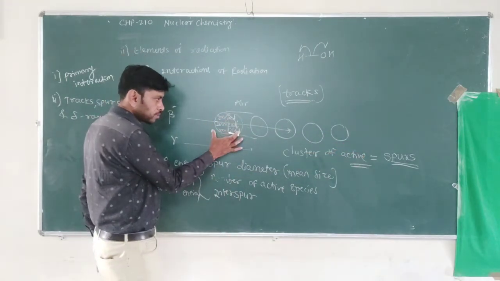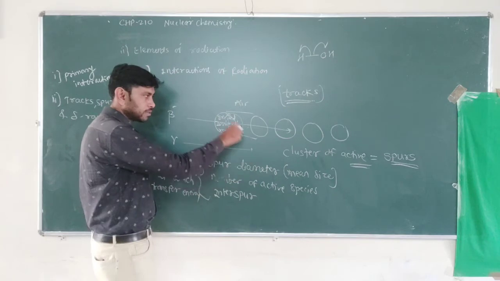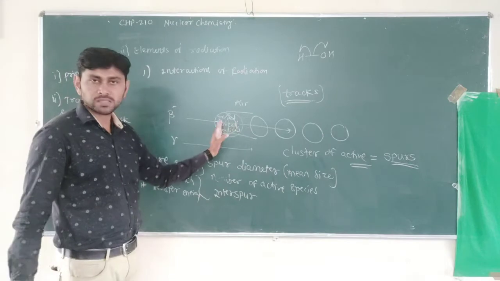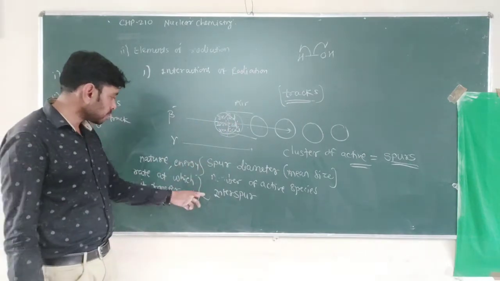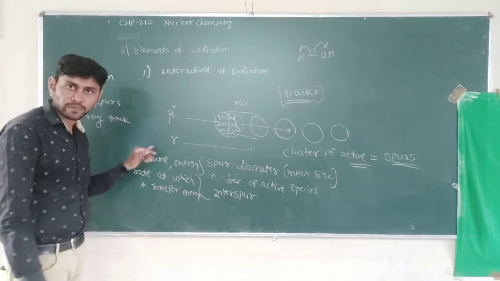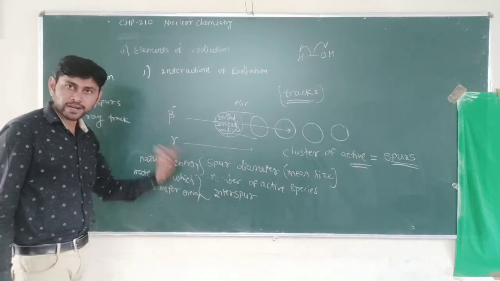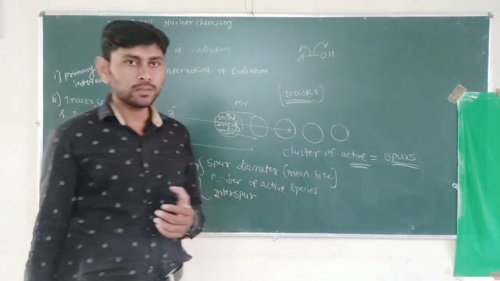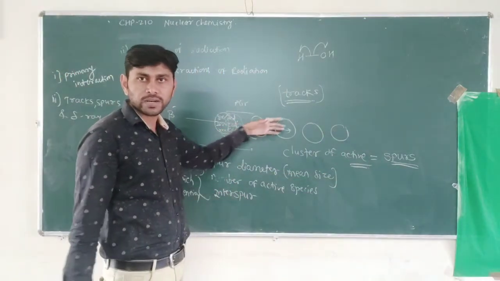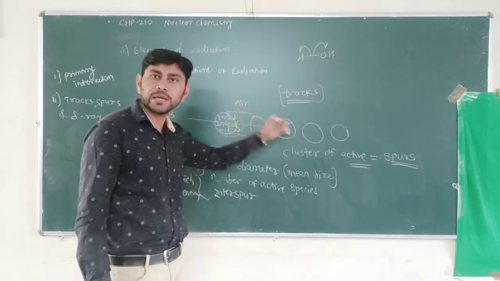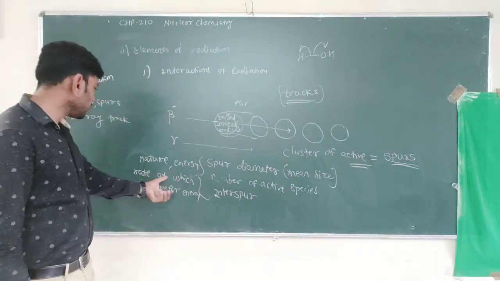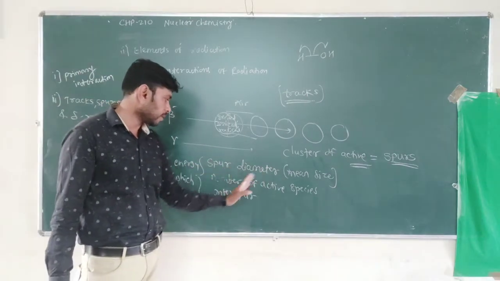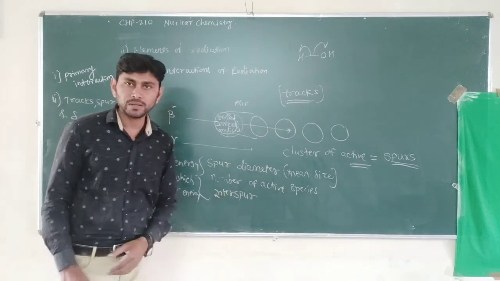So the mean size of the spurs, that is spur diameter, the number of active species in the spurs, and also the interspur distance between the two spurs, all these factors depend on the nature of radiation, which radiation, its energy, and the rate at which it loses energy to the surrounding particles, or loses energy to the substance through which they pass. So this is about nature, energy, and rate at which they transfer energy. All these factors decide these three factors: spur diameter, number of active species, and interspur distance.